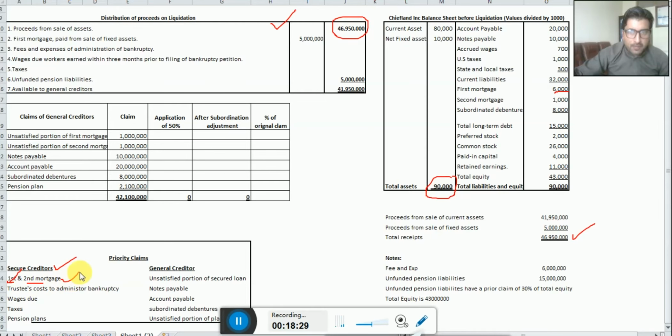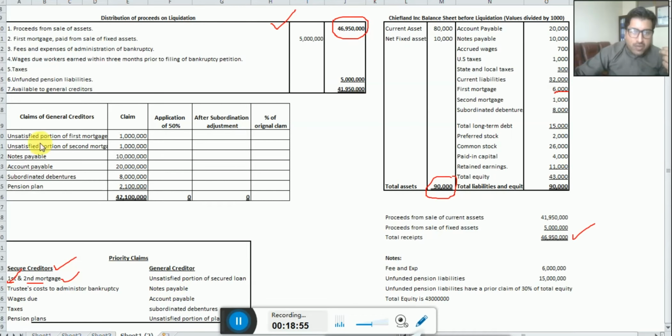Keep in mind, dear students, the second mortgage is receiving nothing here in this group. Why? Because the first mortgage has not yet received the full amount. The claim of the first mortgage is 6 million, but the first mortgage is receiving only 5 million. It means the 1 million of the first mortgage which is not satisfied should be given in the general creditor here.